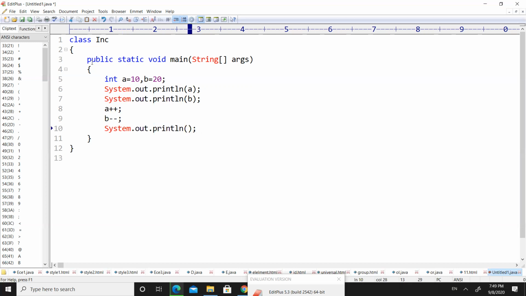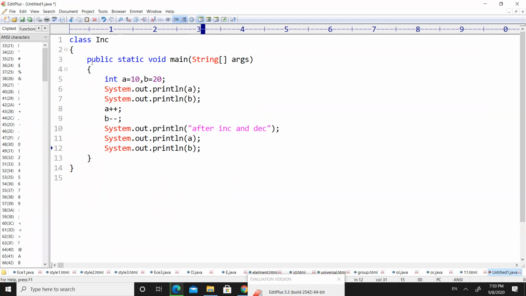Now let us print something on the screen after increment and decrement. Before increment and decrement, we have printed the values of A and B. Now we are trying to print the values of A and B after increment and decrement. So I have printed the value of A and the value of B.